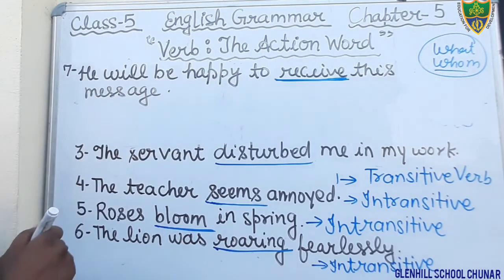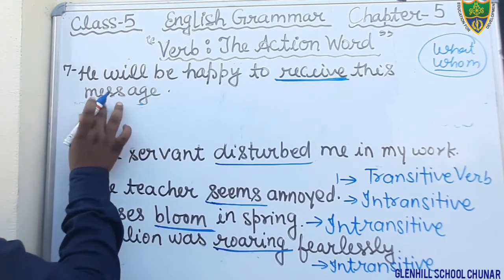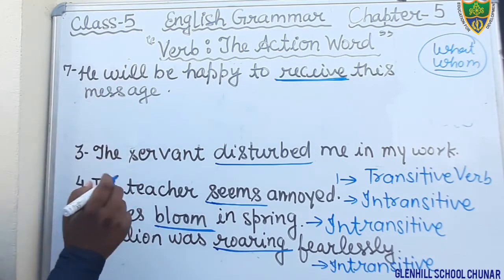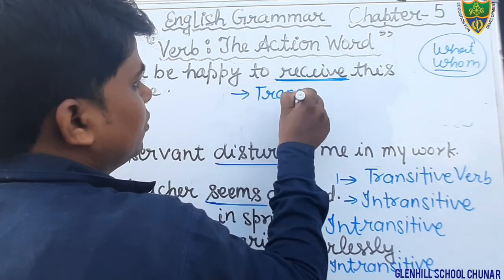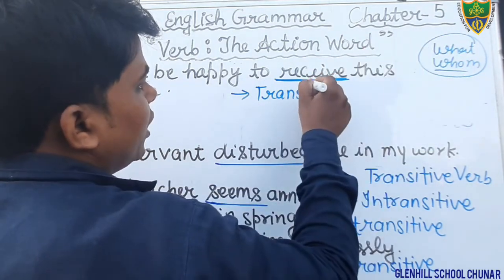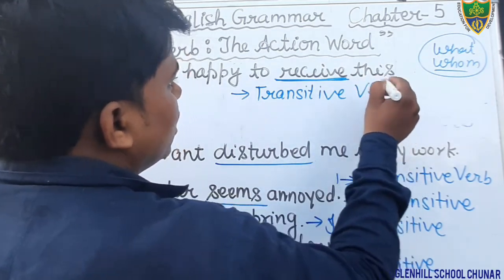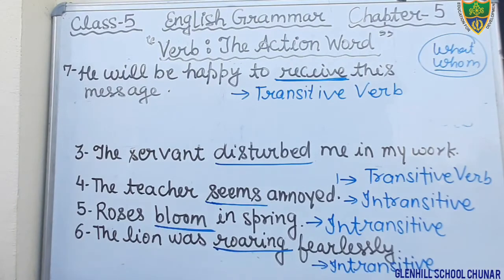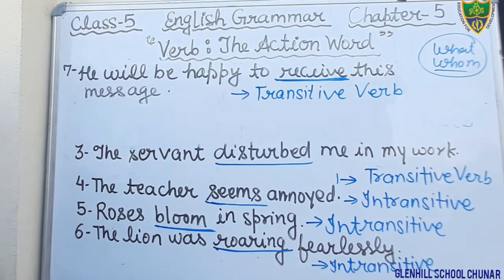Therefore that is the object. We are getting the answer message, so that is a transitive verb. By using what we are getting the answer, therefore that is a transitive verb. Okay students, so just write it in your notebook. You underline the word receive as well as fill in the blank: transitive verb.